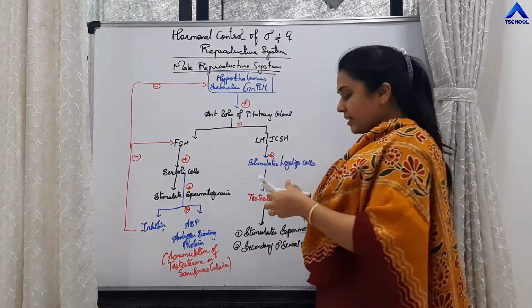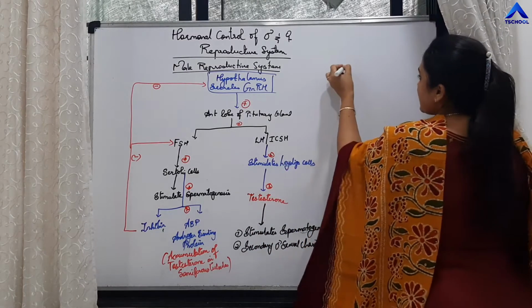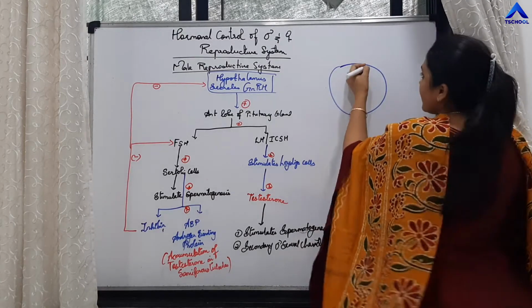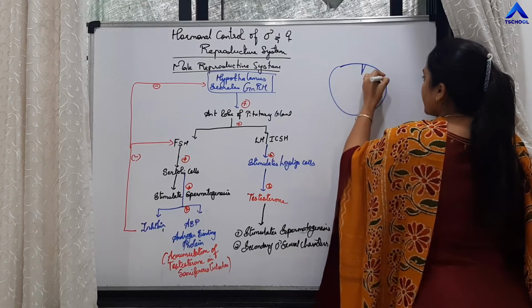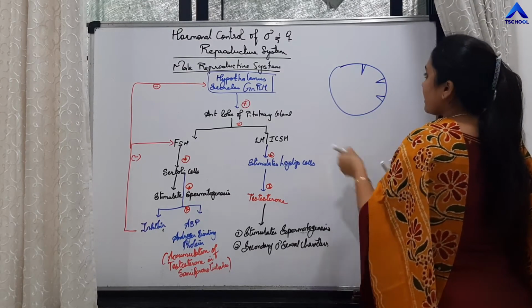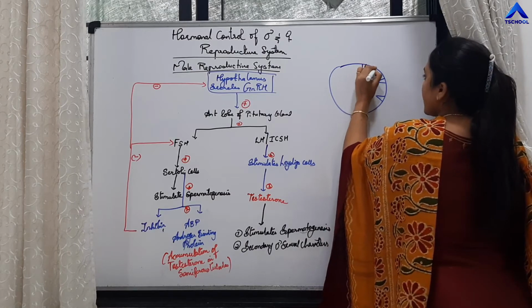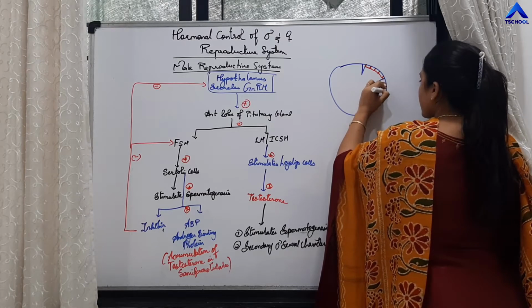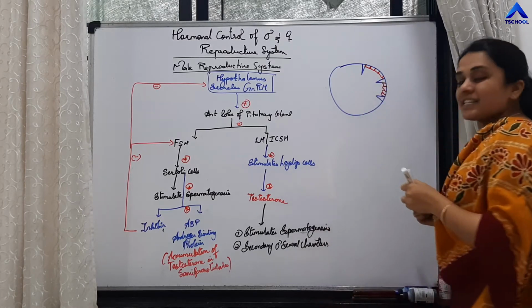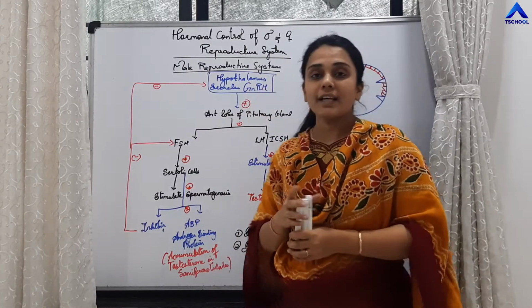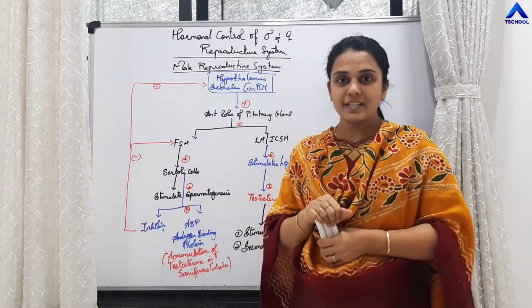Rest, students, we will quickly revise. Let's draw the structure of the seminiferous tubule. It consists of pyramidal cells and germ cells, which are cuboidal cells. These are the two types of cells present in seminiferous tubules. In the male, the hypothalamus secretes gonadotrophin releasing hormone.